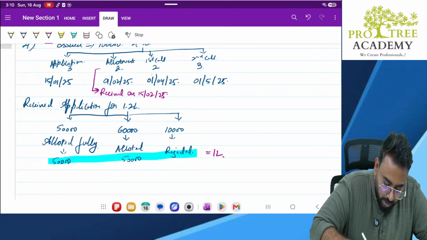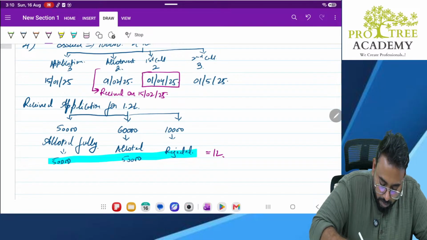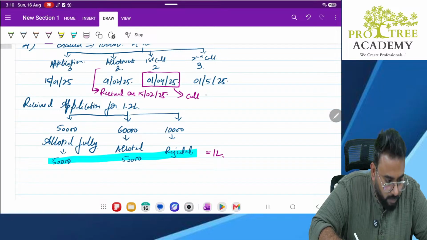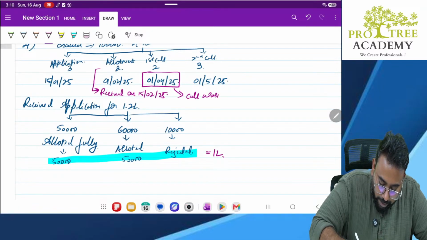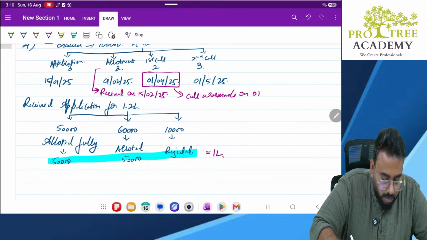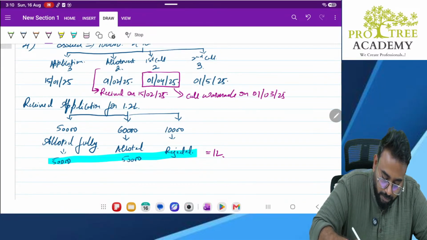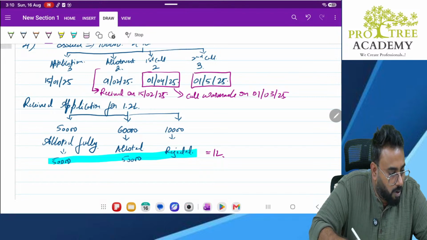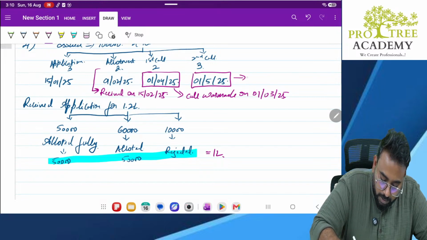So here the call was made on 1st March 25, and here the call was made on 1st April 25.